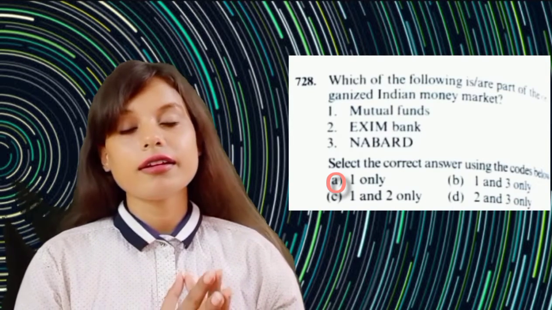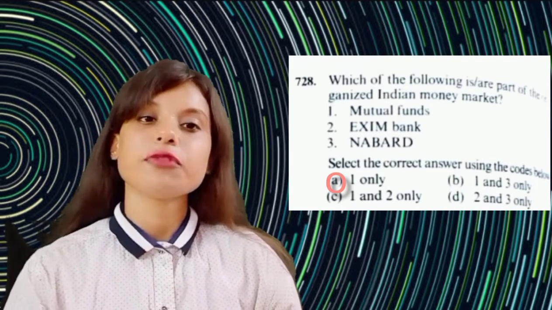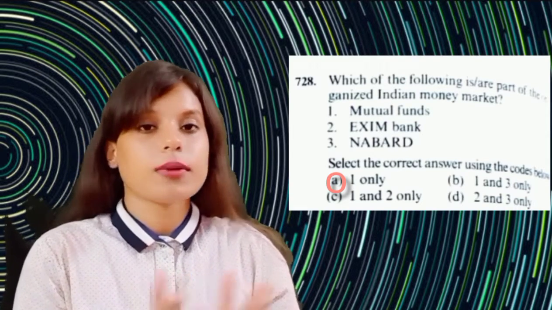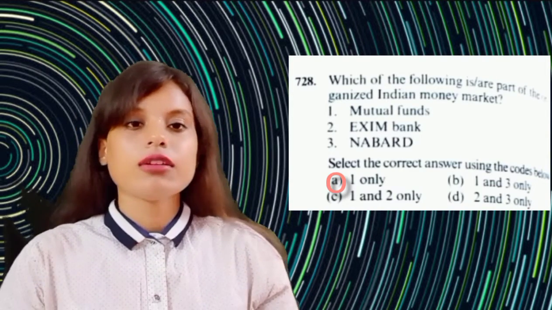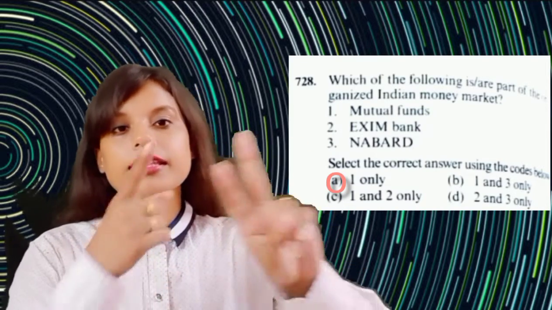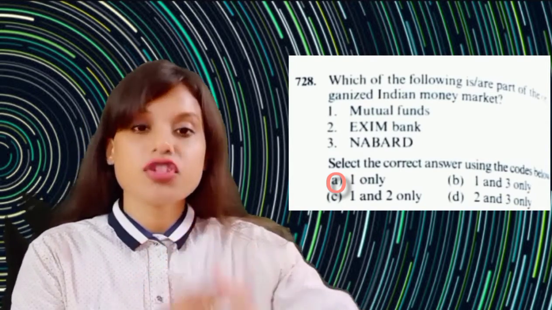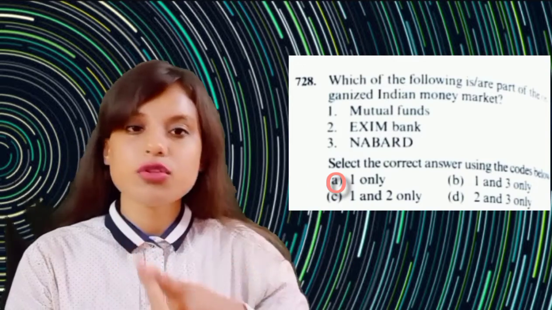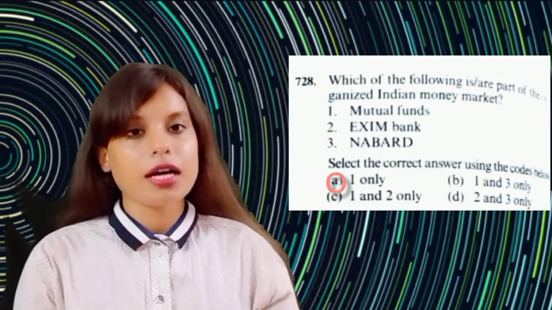Now there are around 8 instruments or components of the Indian money market which is specially designed to fulfill the short-term fund requirements of the different categories of individuals, as well as for the different categories of institutions, firms and companies. These components include treasury bills, call money market, certificate of deposit, commercial bills, commercial papers, repo and reverse repo markets, mutual funds, cash management bills, and so on. So Exim Bank and NABARD are a part of the financial markets.